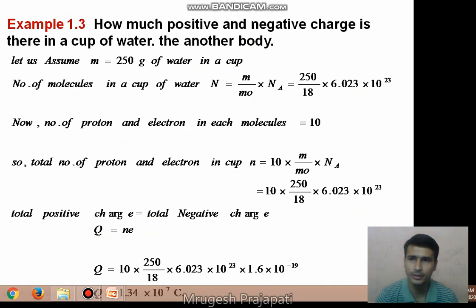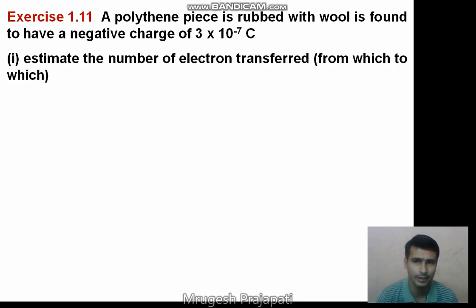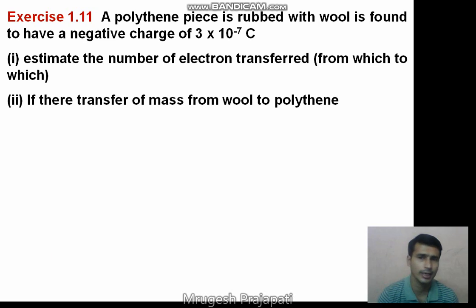Now we will see the last example of today's topic, exercise 1.11. When a polythene piece is rubbed with a woolen cloth, it is found to have a negative charge of 3 into 10 raised to minus 7 coulomb. Estimate the number of electrons transferred, and from which to which? And second, is there any transfer of mass from the wool to the polythene?